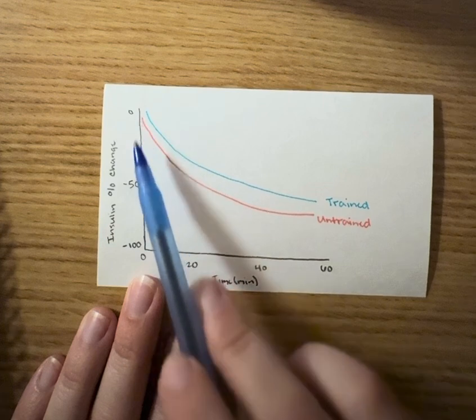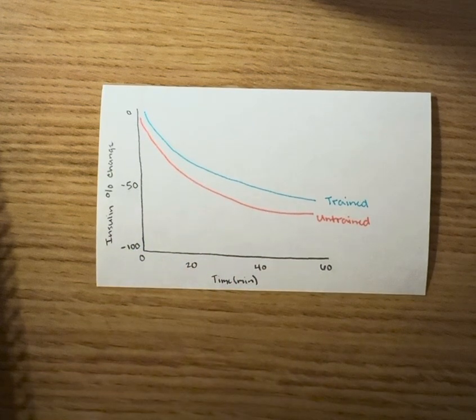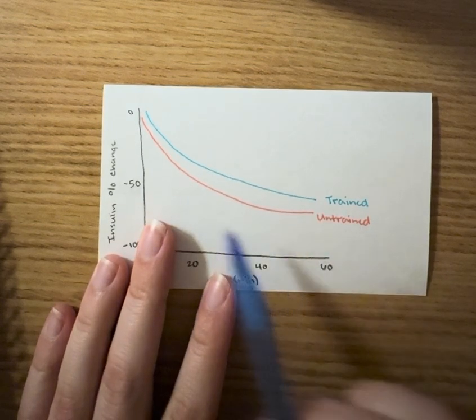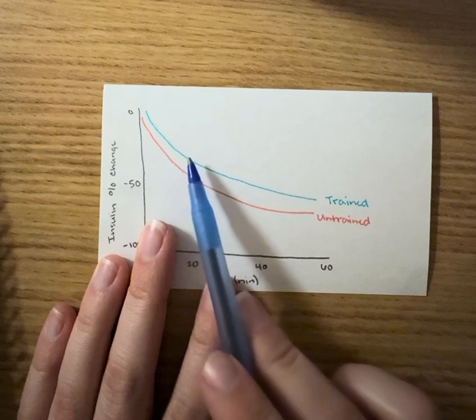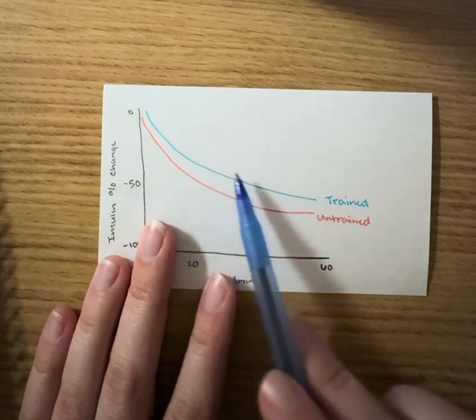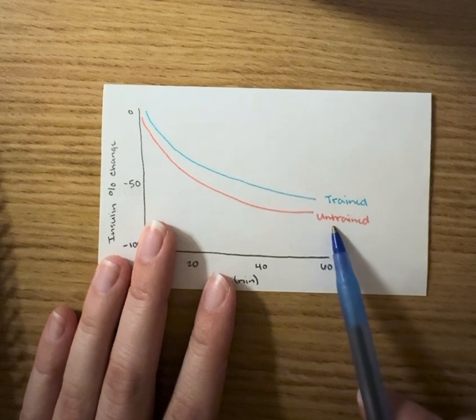change, and these values are negative because as we exercise, we are inhibiting or releasing less and less insulin because we want to promote the breakdown of fuels, and insulin promotes the storage of fuels, which we want to break down our fuels in order to fuel our working muscles. And so comparing a trained to an untrained individual, we see that a trained individual inhibits insulin slightly less or releases slightly more insulin than an untrained individual.